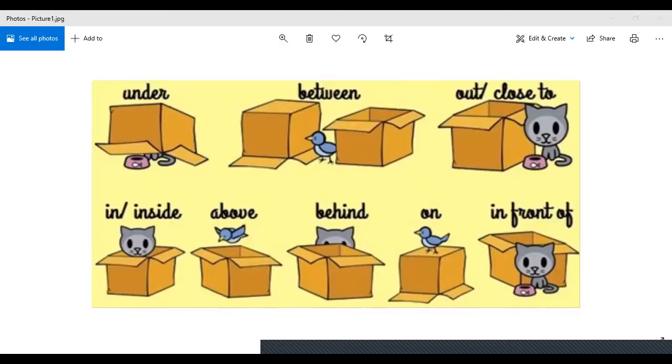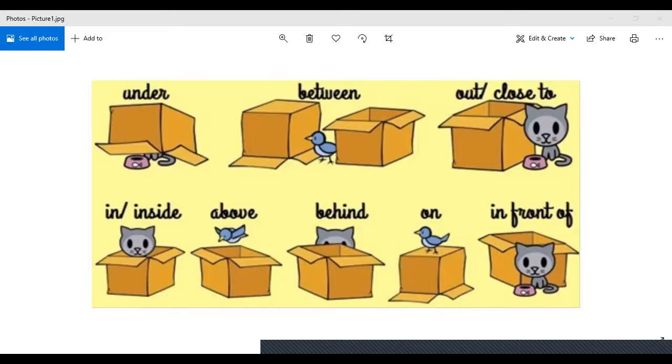When something is in this position, then we will be using the word under, right? Then when something is sitting in between two objects, then we will be using the word between. The bird is sitting between the boxes, right? Now, then we have close to. Now, this cat is sitting close to the box.